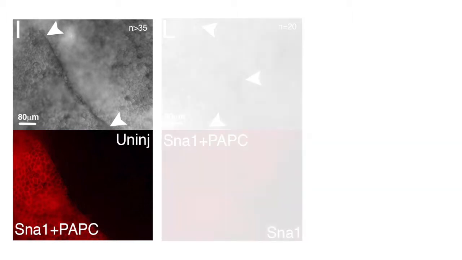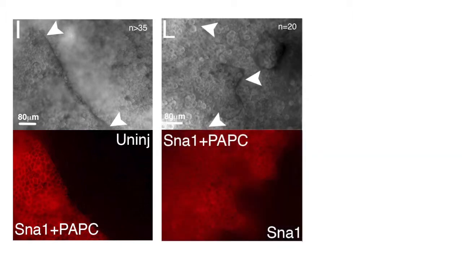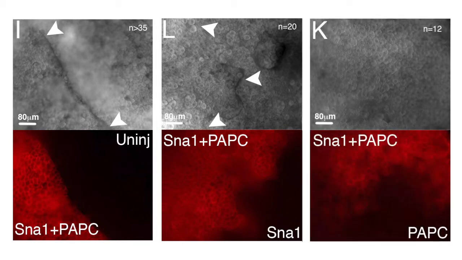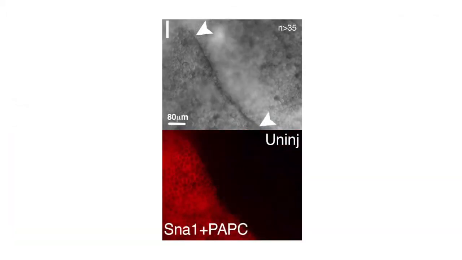But what we found then is when we expressed Snail all over and PAPC only on one side, we still got the boundary. But when we expressed PAPC all over and Snail only on one half, the boundary was gone. This suggested that tissue separation occurs at the boundary between PAPC expressing and non-expressing cells. Winklbauer and colleagues investigated whether they could see this effect at the cellular level, mixing ectodermal cells that either did or did not express a truncated version of PAPC, called MPAPC, that promotes tissue separation independently of Snail.